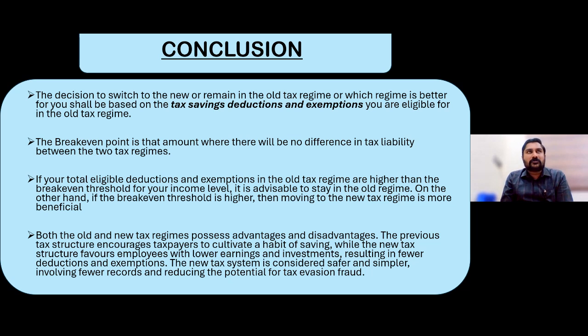We would be required to furnish a life insurance certificate. We would be required to give home loan statements from banks. All those eras were there before the introduction of online return.